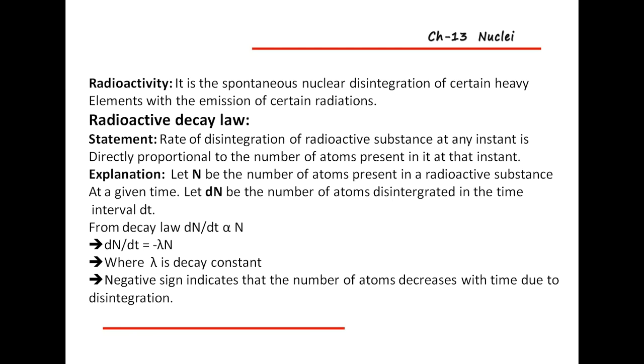If we take the proportionality sign to an equal sign, then we need one constant. Therefore, we take dN by dt is equal to minus lambda into N, where lambda is a constant of proportionality, also known as the decay constant.